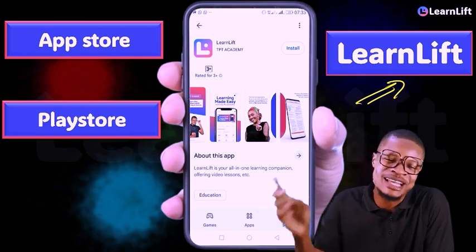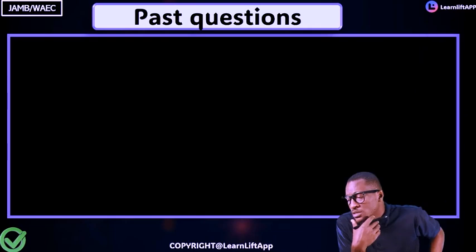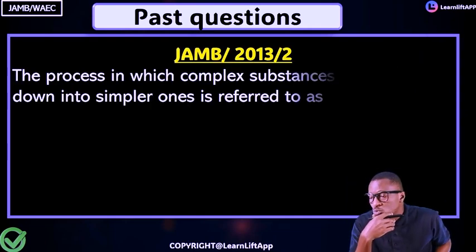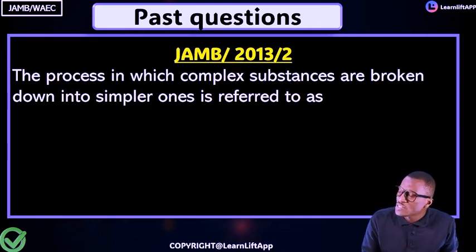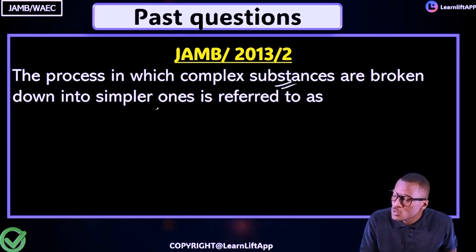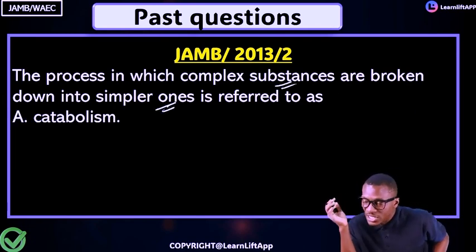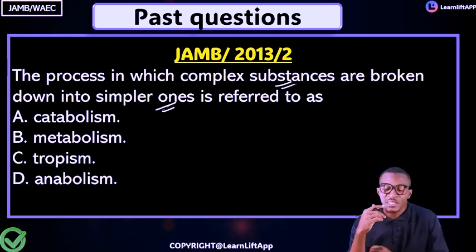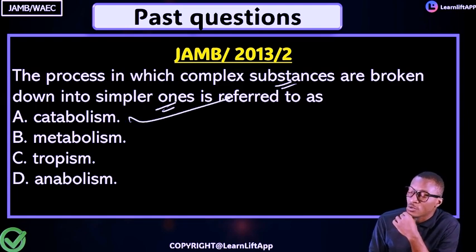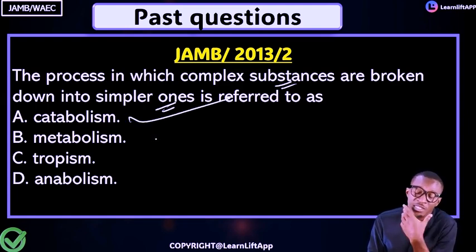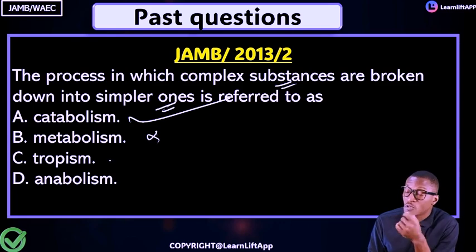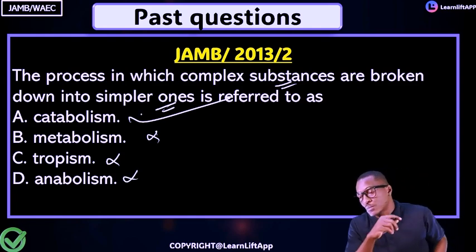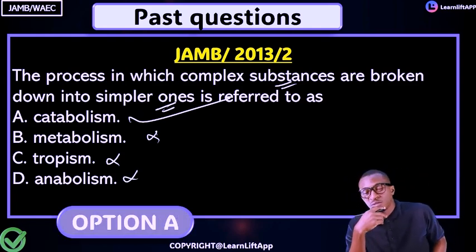Before we proceed, let's get back to class. This past question was JAMB 2013 question 2. The process in which complex substances are broken down into simpler ones is referred to as dash. A. Catabolism, B. Metabolism, C. Tropism, D. Anabolism. What becomes the answer? It cannot be metabolism, because metabolism is for the activities. It is not tropism, because tropism is response to light or sensitivity. Anabolism is building up. So the answer is catabolism, option A.